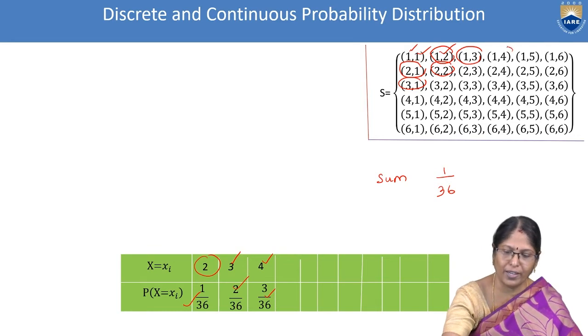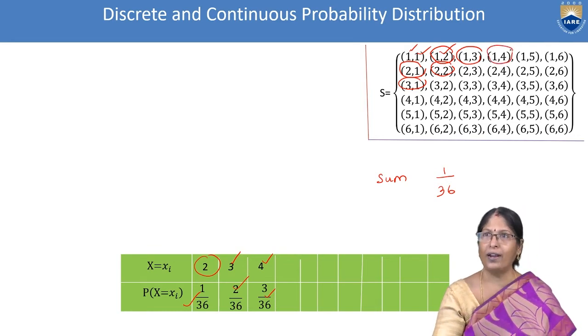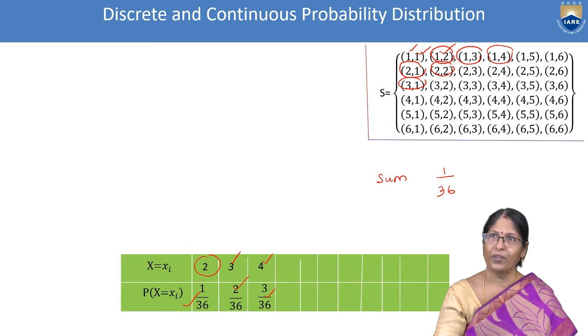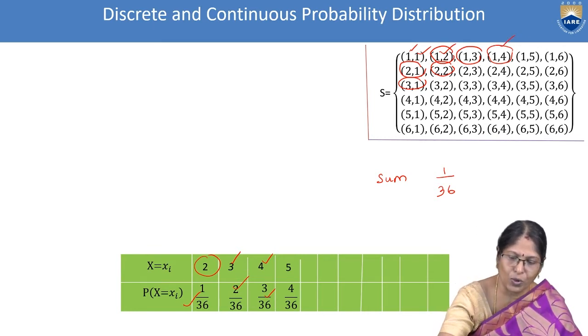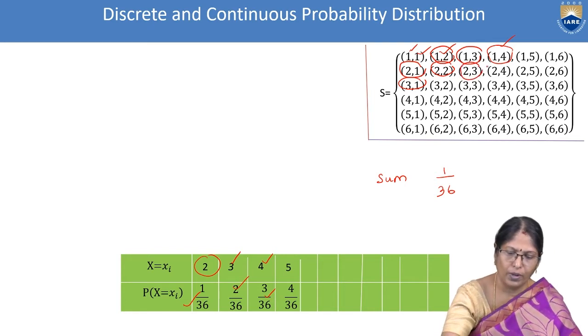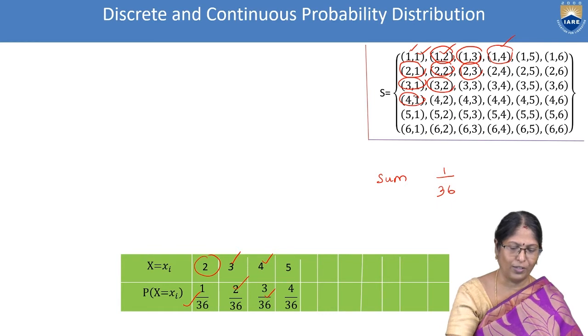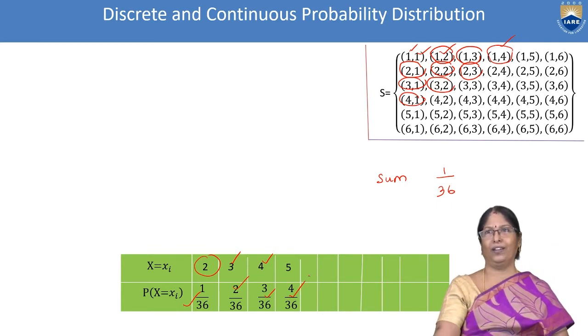Next possibility is 1 and 4 adding, we are getting 5. How many possibilities? Yeah, it is 4 by 36. How? It is here 5, here also 1, 5, 2, here 1, 3, here 1, 4. That is what here? 4 by 36.